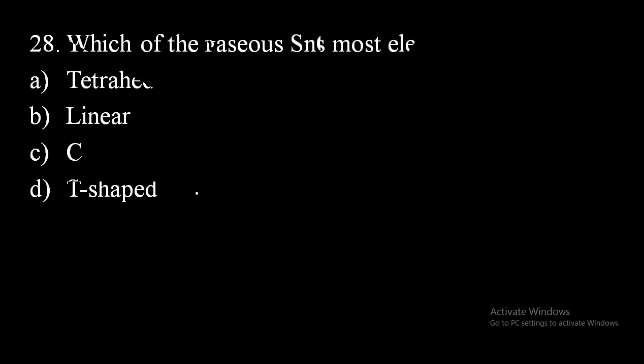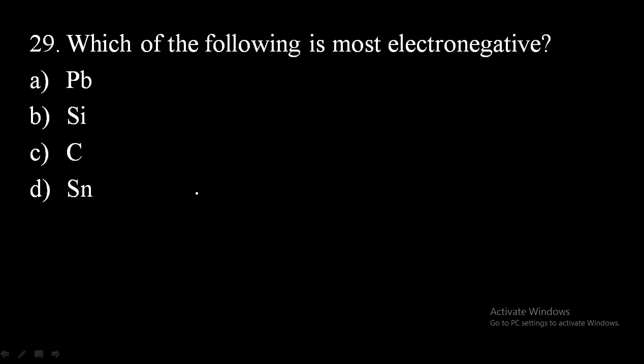Then 29th question. Which of the following is most electronegative? So as we move down the group, electronegativity decreases. So here, which one has the most electronegativity?